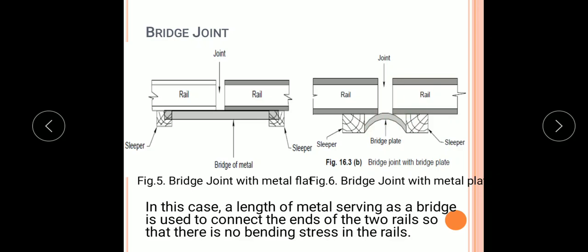In this case, a length of metal serving as a bridge is used to connect the ends of the two rails so that there is no bending stress in the rails.